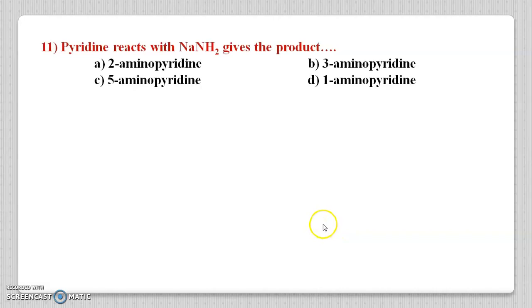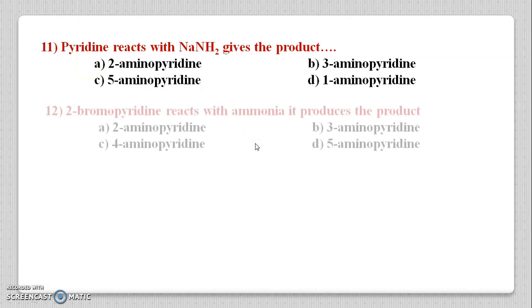In the next question, pyridine reacts with NaNH2, giving the product: 2-aminopyridine, 3-aminopyridine, 5-aminopyridine or 1-aminopyridine. It is a Chichibabin type of reaction. In case of NaNH2, Na plus and NH2 minus form, and that NH2 minus attacks on carbon number 2, and in the resonance structure this negative charge is stabilized on the nitrogen atom. So option A is the correct answer here, that is 2-aminopyridine.